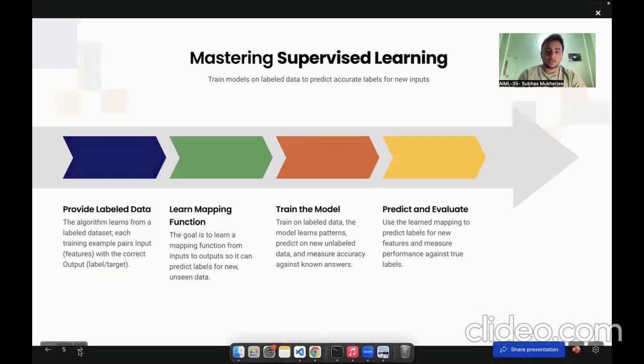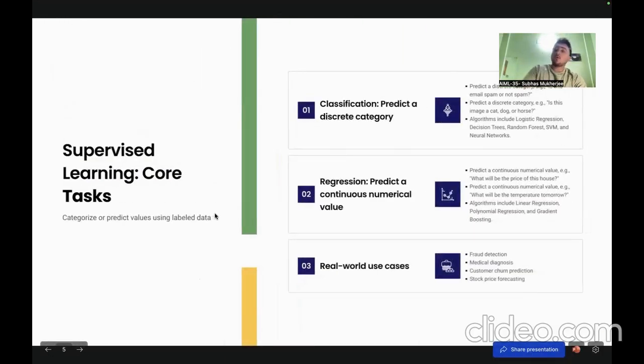Next, let's move on to the core tasks that we can do with supervised learning. First is classification, which I have been talking about up till now. Classification predicts a discrete category. So what does that mean? It predicts whether an email is spam or not. You will obviously see in your mail that some important mails are not in the spam folder, while some mails automatically go into the spam folder. Why does this happen? It happens because of supervised learning. It classifies both mails into the correct categories.